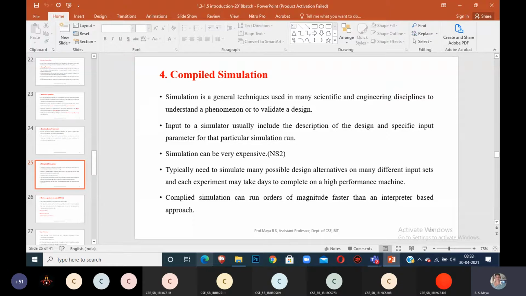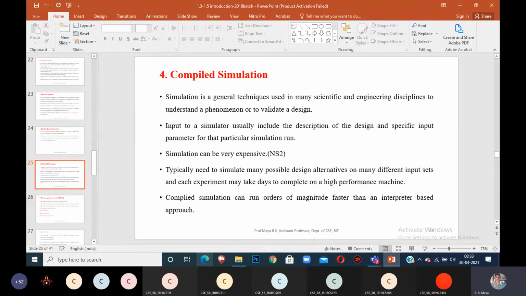Input to a simulator usually includes a description of the design and specific input parameters so that the simulator can start running. Simulations are very expensive. The one we normally use in our lab is the NS2 simulator. Typically we need to simulate many possible design alternatives on many different input sets for each experiment, on a high performance machine.